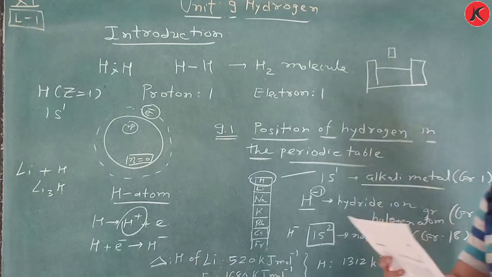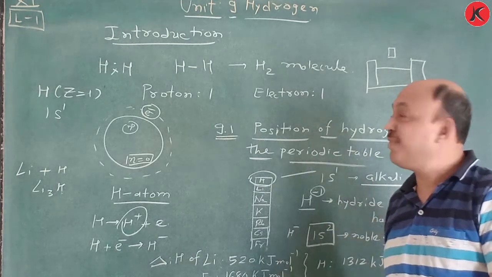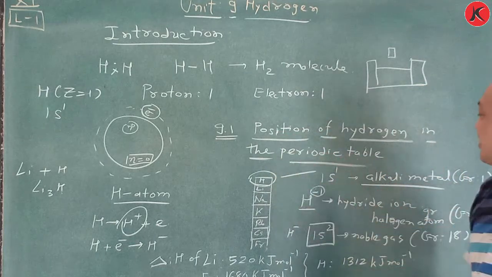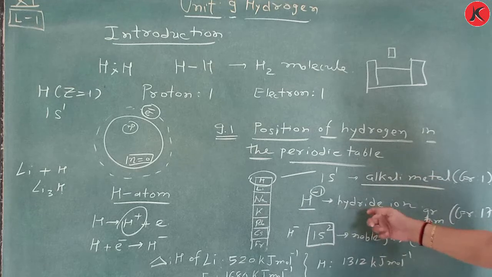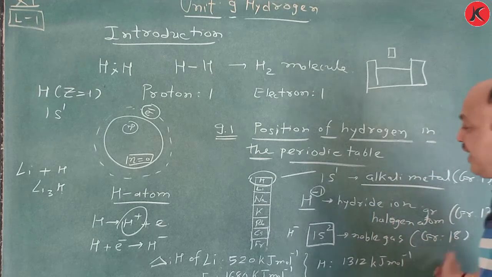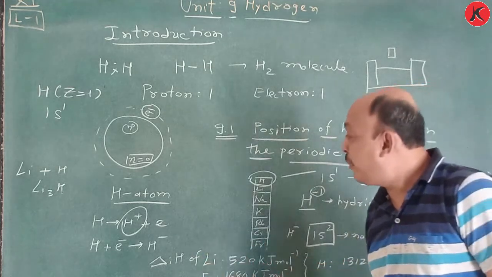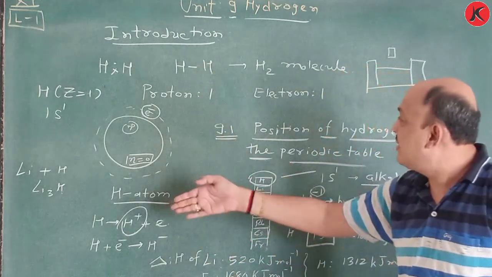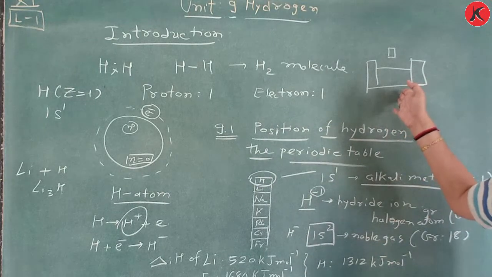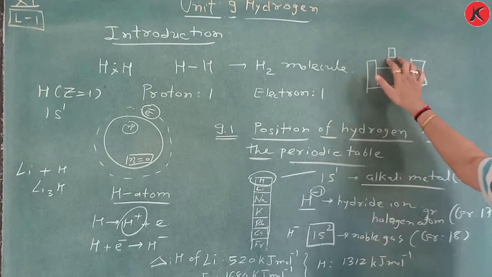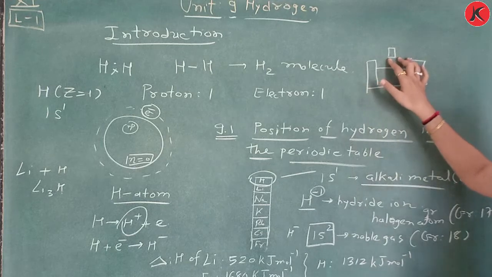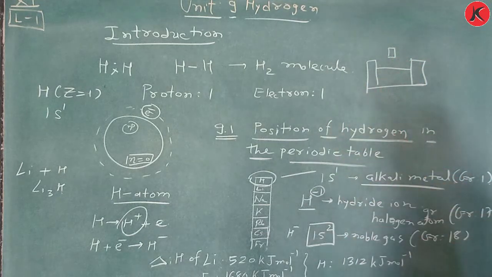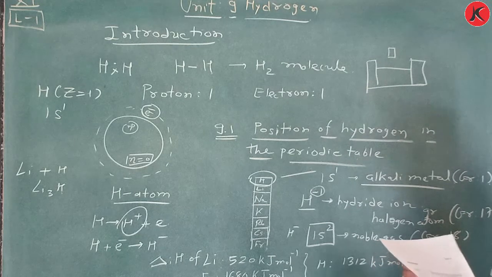According to the NCERT textbook, there is one question: write a note on the position of hydrogen in the periodic table. So we have to discuss alkali metals, hydride ion equal to group 17, and group 18, discuss change in ionization enthalpy and then reactivity, and conclude that in the modern periodic table we place hydrogen in the middle part. Okay, so this is all about the first part. Write it down, make a note of this, and read it from your NCERT textbook.